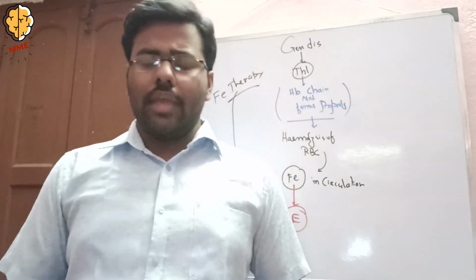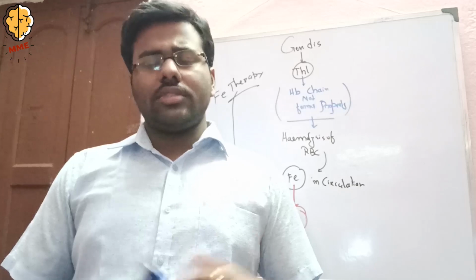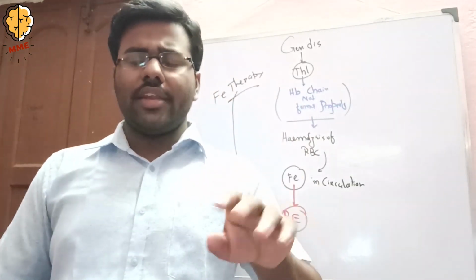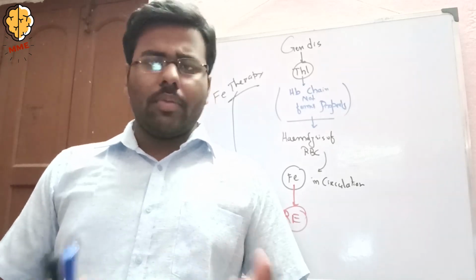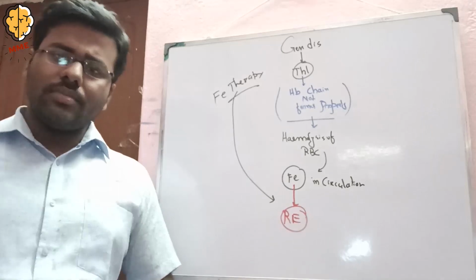Iron accumulates in the spleen, liver, skin and bone marrow, and causes necrotizing gastroenteritis, which may cause vomiting, bloody diarrhea and abdominal pain. So we cannot use iron therapy in thalassemia.